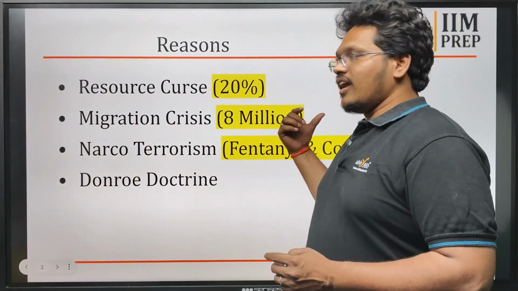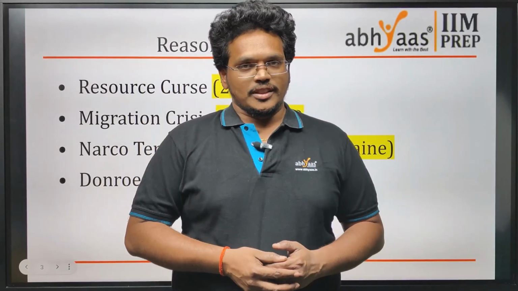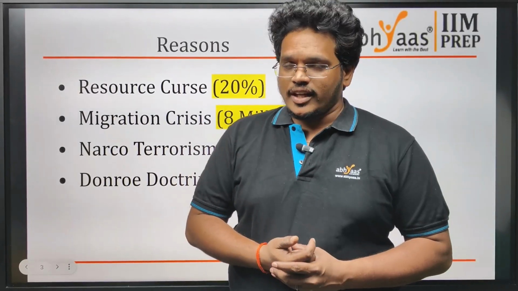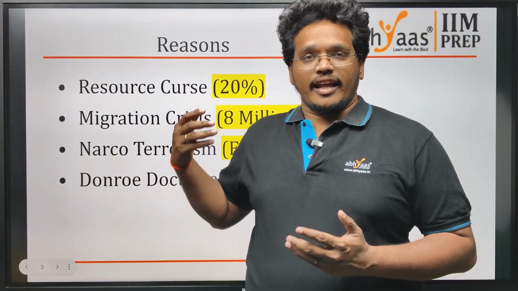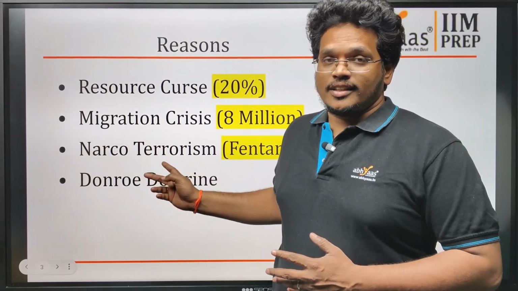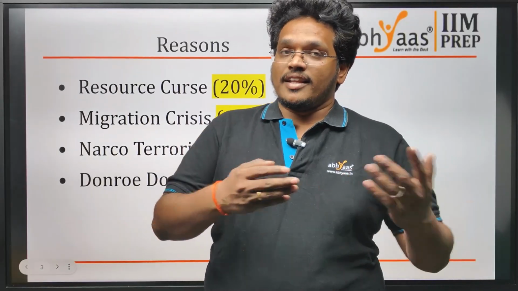So fentanyl and cocaine are major drugs which are supplied from Venezuela to the USA. The US government tried to stop the inflow of these drugs and requested many times. They instructed Maduro to stop all these activities, but the government of Venezuela failed. There might be another reason.